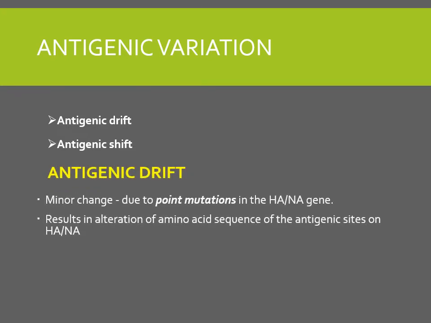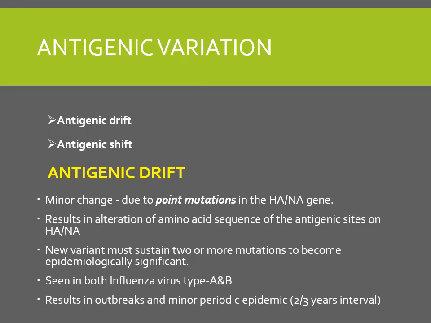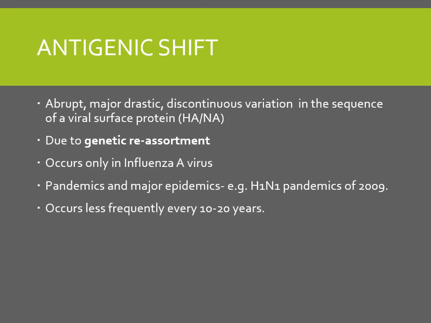But these are minor changes, so they don't cause a big problem. And when these new variants have 2 or more mutations, then they become significant. Antigenic drift we usually see in influenza A and B, and it occurs at a 2 to 3 year interval. Whereas antigenic shift is a major discontinuous variation which occurs due to genetic reassortment.